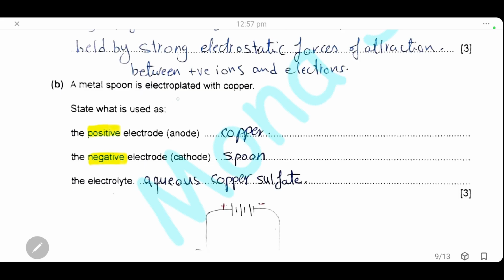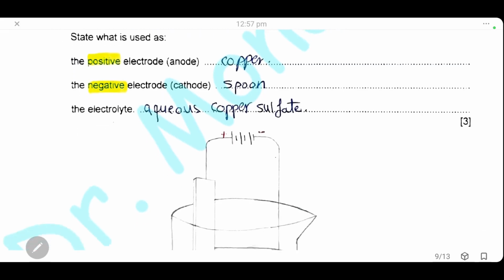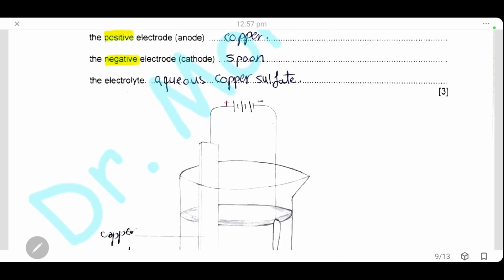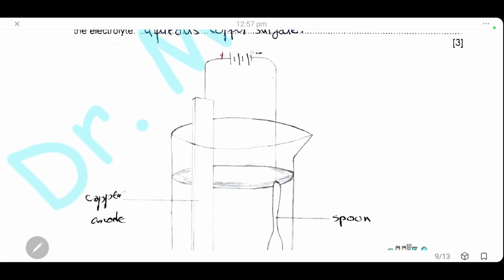Here, a metal spoon is electroplated with copper. State what is used as the positive electrode and the negative electrode, and what will be the electrolyte. When electroplating any object, we have to know that the object to be plated is connected to the cathode, and the metal that we will use to plate with is connected to the anode. The electrolyte is made from the same metal as the anode.